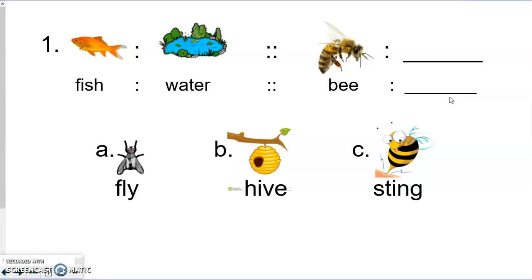in blank. So show me with your fingers what you're thinking the correct answer is. Show me a 1 for A, a 2 for B, or a 3 for C. Fish is to water as B is to, I hope you're showing me a 2 or a B for hive, because if fish lives in water, B lives in hive is the correct answer.